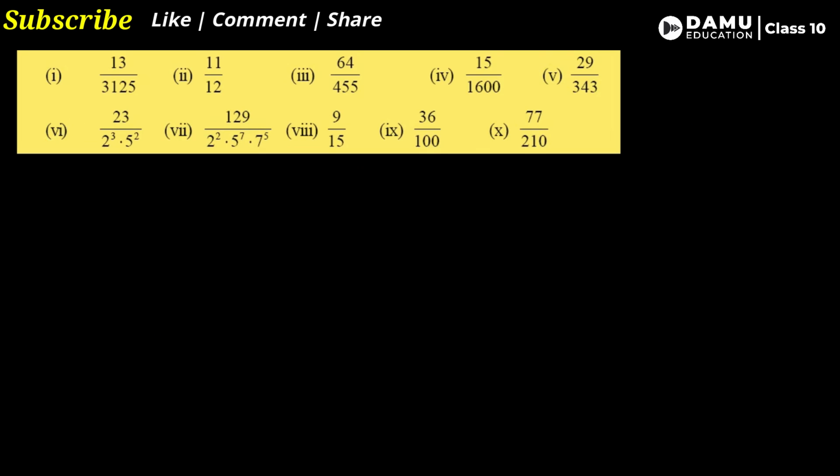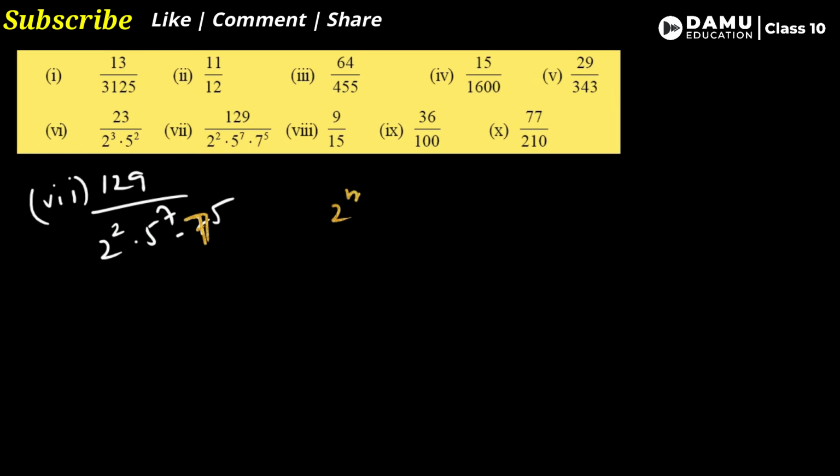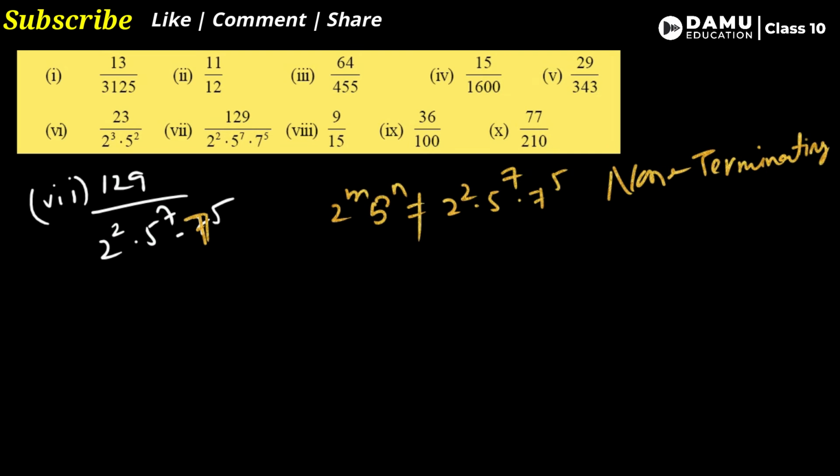Then again go with the seventh one. So seventh one is, what is that? 129 by 2 5 power 7 again 7 power 5. So it is not completely a combination of 2 and 5 only. It came with 7. So for that it is not 2 power m 5 power n. It is not in the format of 2 square 5 power 7, then 7 power 5 is also there. For that it is not. So for this, non-terminating and repeating decimal. So this is the case how we need to say.